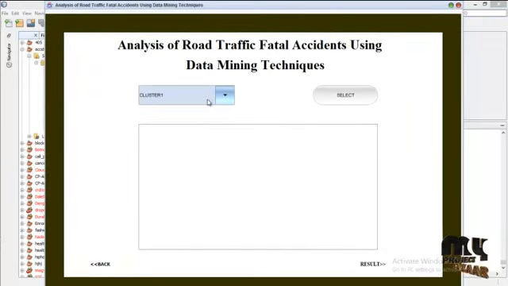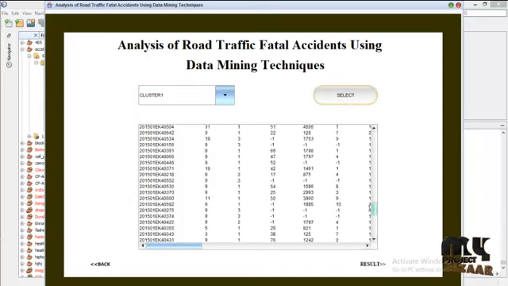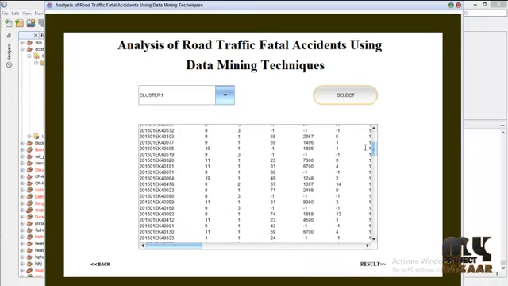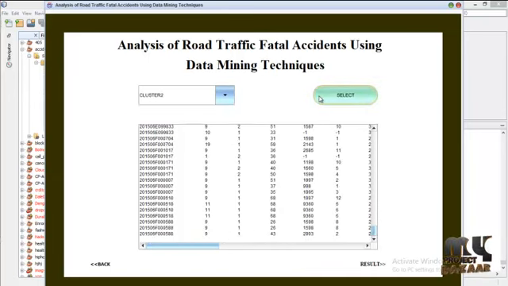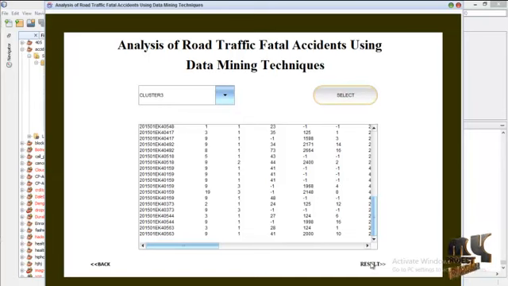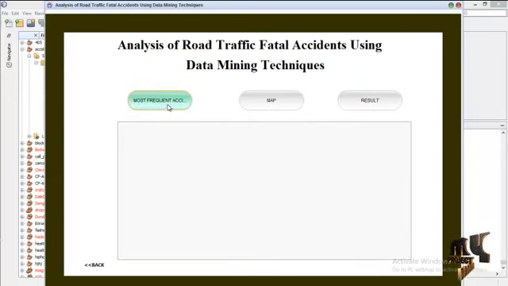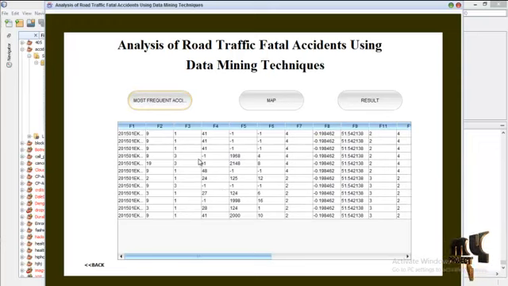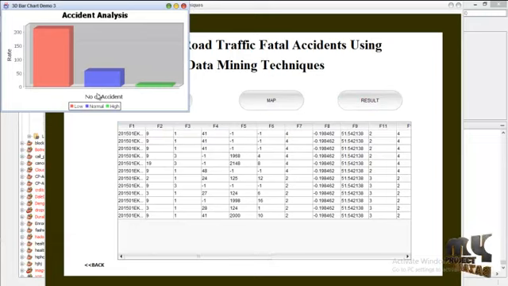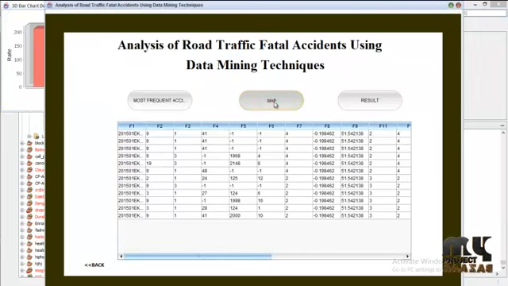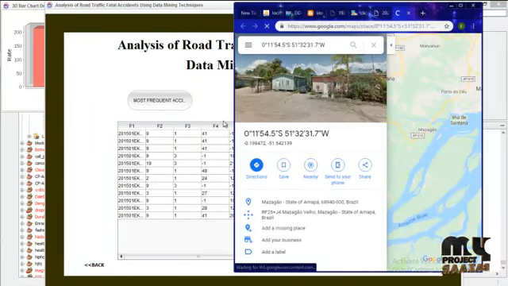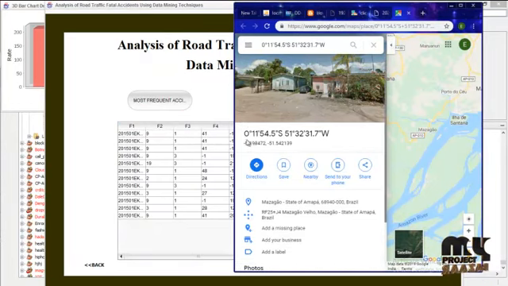Next step is clustering. Here in the first cluster, we have similar data, in cluster 2 and cluster 3. And the final step is result generation. Here we'll have the most frequented latitude and longitude. The result will have the normal, low and high rated accident counts. And in the map, that particular latitude and longitude will be shown.